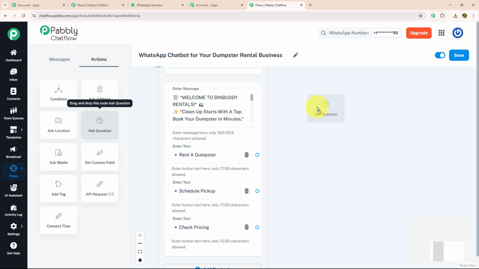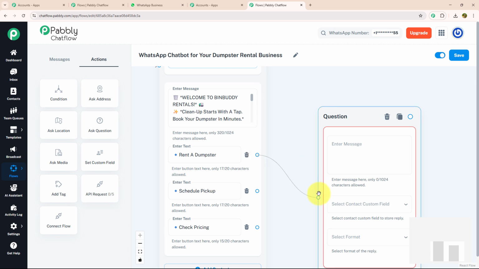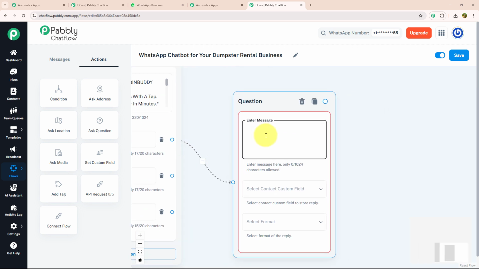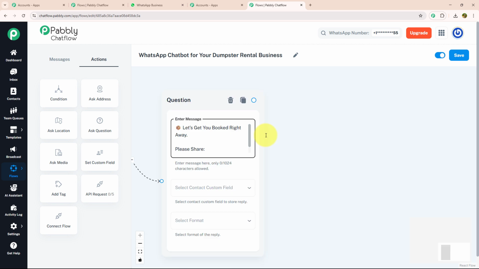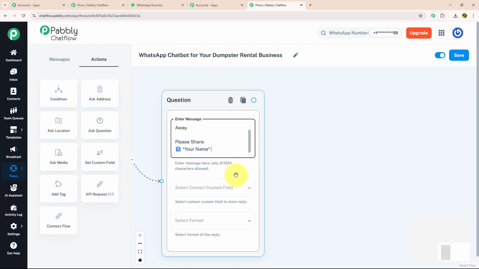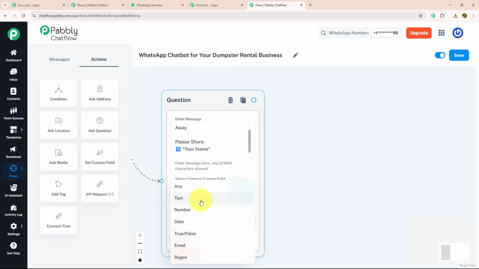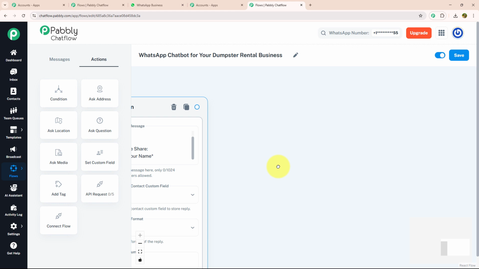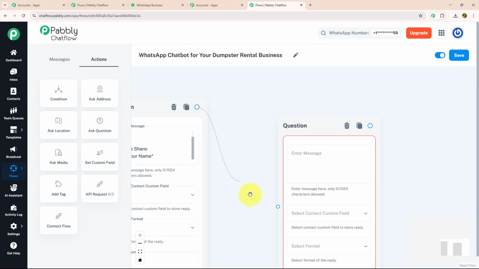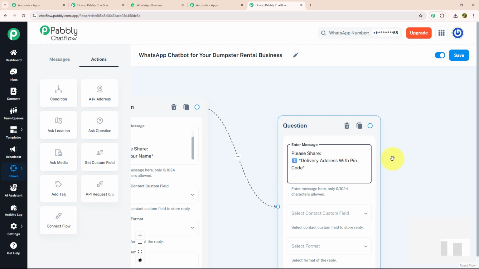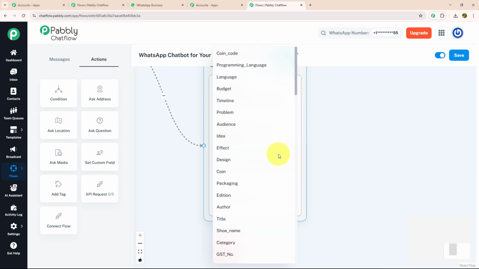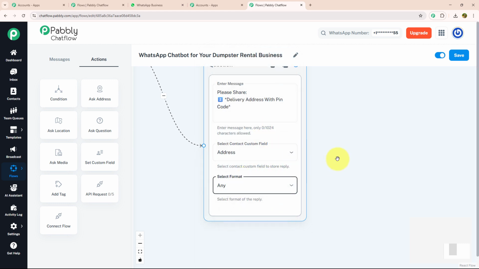For that, I'm going to drag and drop ask question, connect it with my action button, and here I'm going to enter my message. Let's get your booking right away. Please share your name. I'm going to select my contact custom field as name and my format as text. After name, I'm going to ask for the delivery address. For that, I'm going to drag and drop ask question, connect it with my previous question, and enter my message. Please share delivery address with pin code. I'm going to select my contact custom field as address and my format as any.